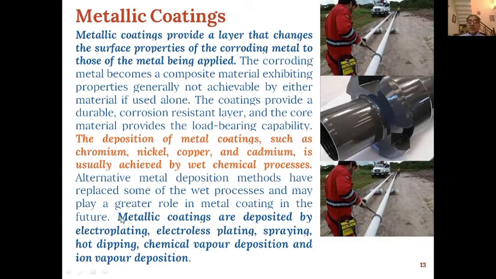As I have told you, metallic coatings are deposited by electroplating, electroless plating, spraying, hot dipping, chemical vapor deposition and ion vapor deposition, depending upon what type of application we have. Whichever of these is suitable for that application, that kind of coating is done on that product.